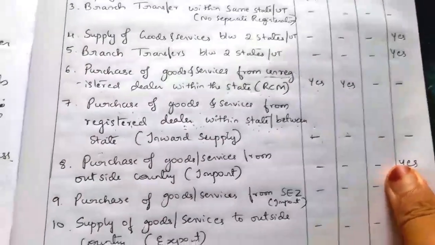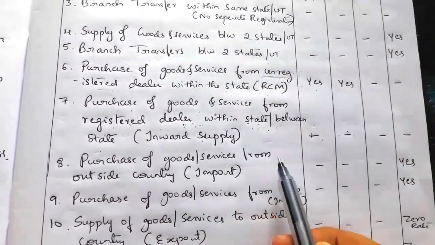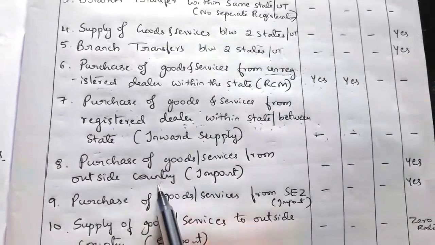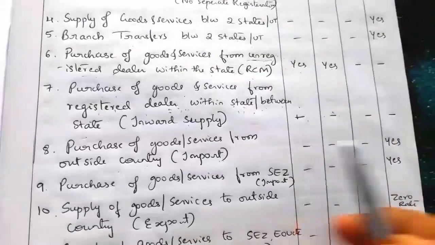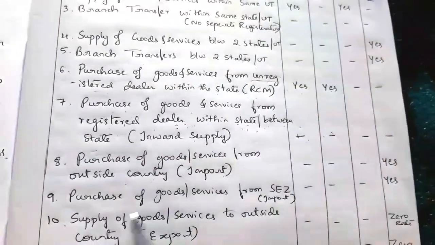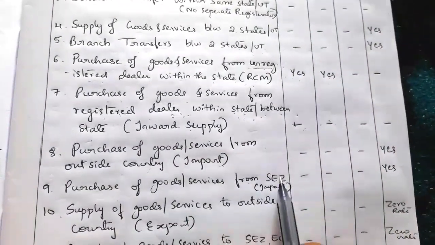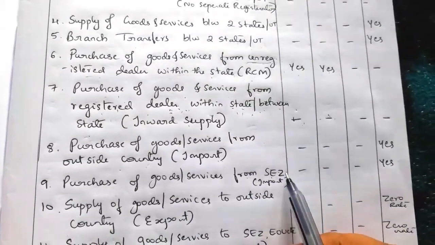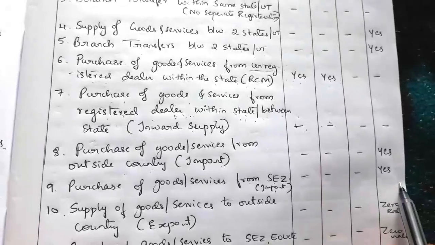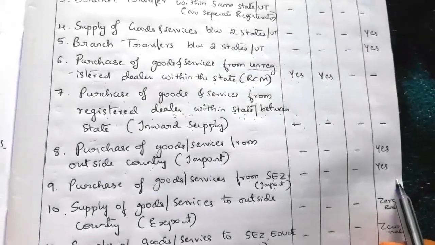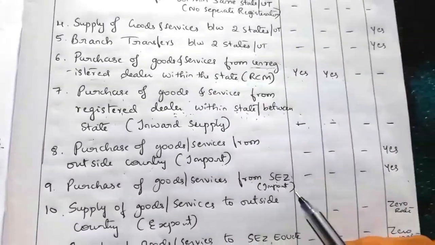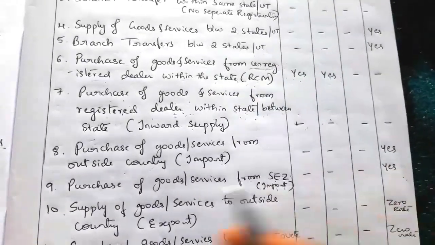Next point, next, purchase of goods and services from outside country. Outside country means purchases from outside country means it is an import. So on import, IGST will be levied. Then purchase of goods and services from SEZ, Special Economic Zone, or EOU, that is treated as an import. So IGST will be levied. Purchase of goods and services from SEZ also, it might be from within the state. We have to take it as an import and IGST will be levied.